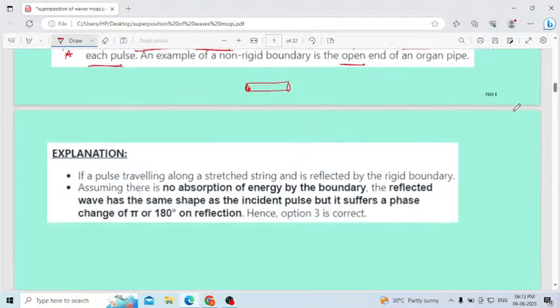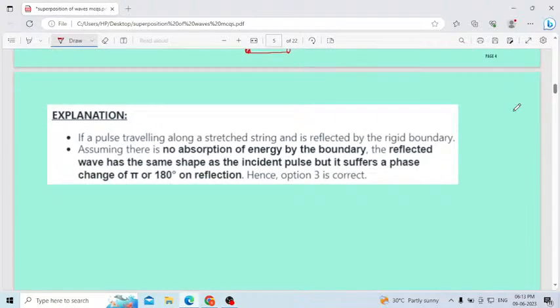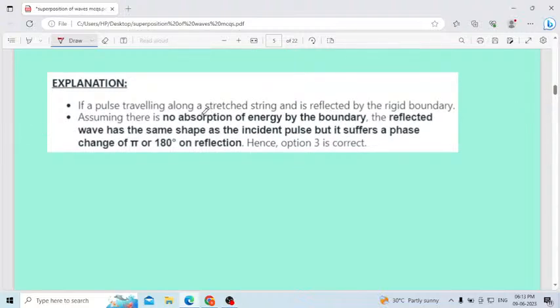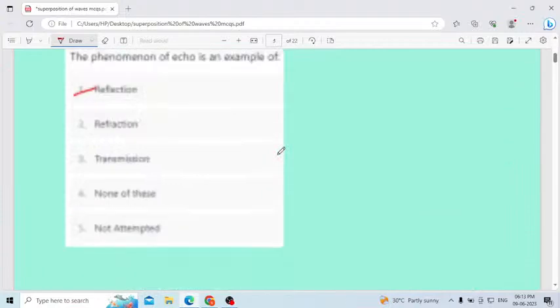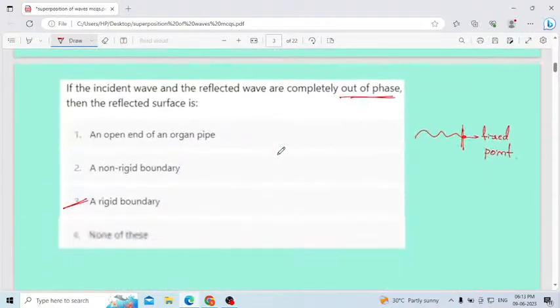Revise. Why I am stressing this is that you have to understand the concept. If a pulse traveling along a stretched string is reflected by a rigid boundary, assuming there is no absorption of energy by the boundary, the reflected wave has the same shape as the incident pulse, but it suffers a phase change of pi, 180 degrees, on reflection. Hence, option 3 is the correct answer. Now, you can read one more time what the question is. If the incident wave and reflected wave are completely out of phase, then the reflecting surface is a rigid boundary. When you find a phase difference, definitely the boundary will be a rigid boundary.